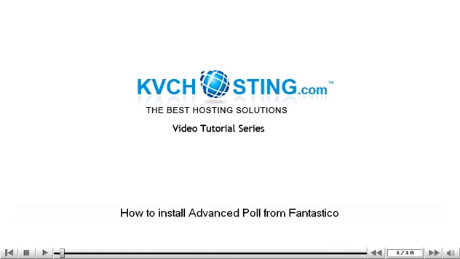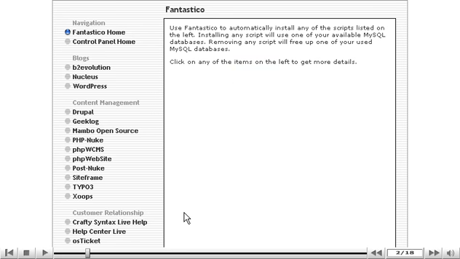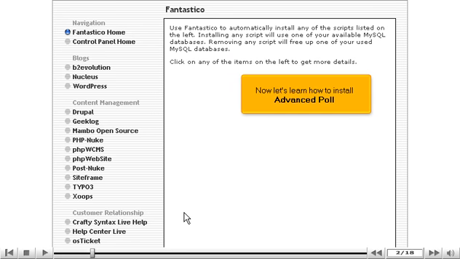How to install Advanced Poll from Fantastico. This tutorial assumes you've already launched the Fantastico application. Now let's learn how to install Advanced Poll.